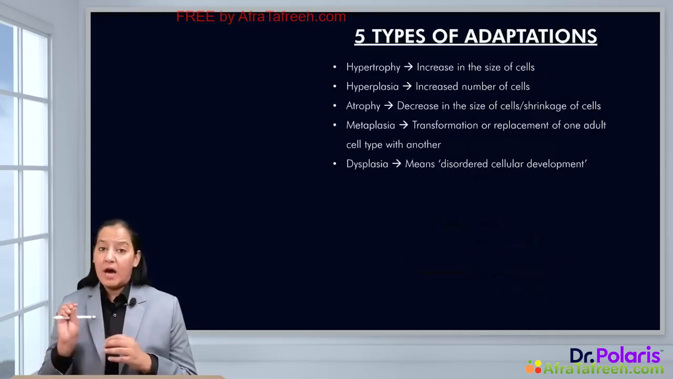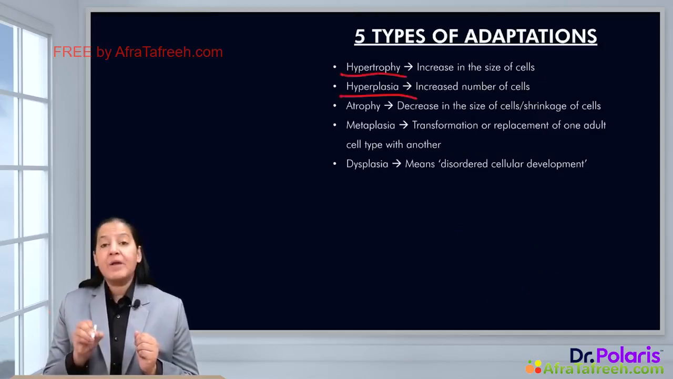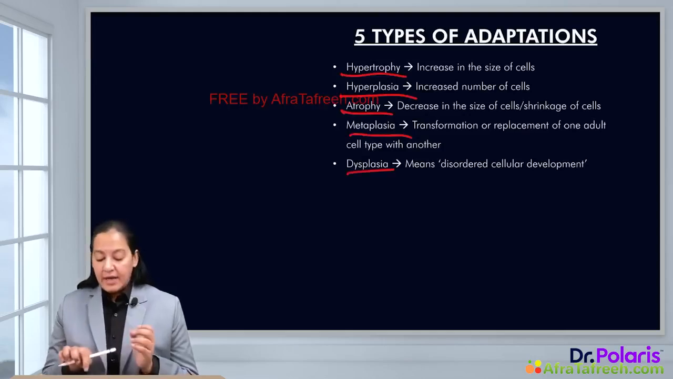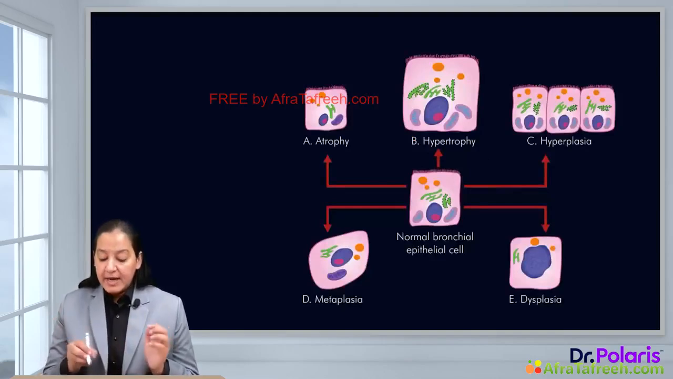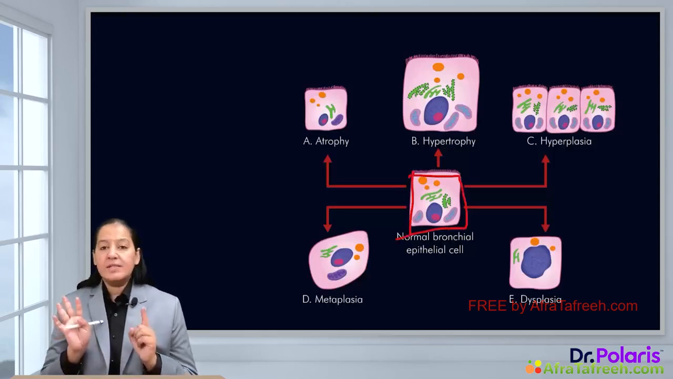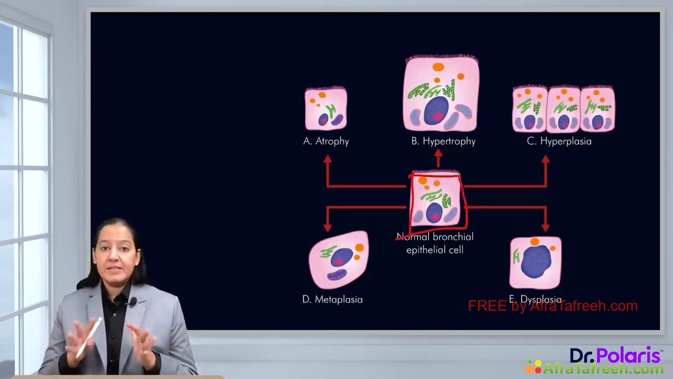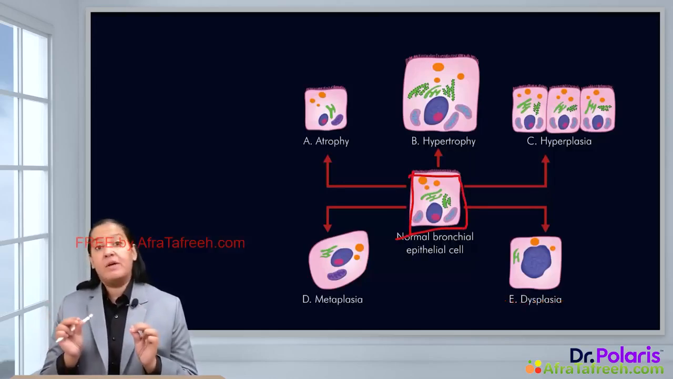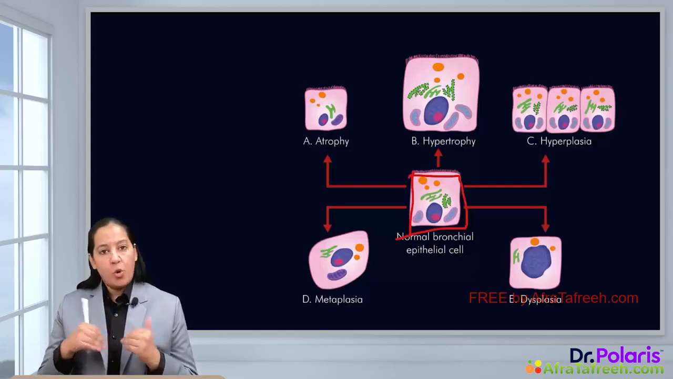Cell adaptations are of 5 types: hypertrophy, hyperplasia, atrophy, metaplasia, dysplasia. In this image, you can understand the meaning of the 5 types of cell adaptations. In the center, you can see a normal cell, with normal structure and normal function. Whenever this cell is exposed to any stress, whether physiological or pathological, there are 5 types of adaptations the cell can make to overcome the stress.